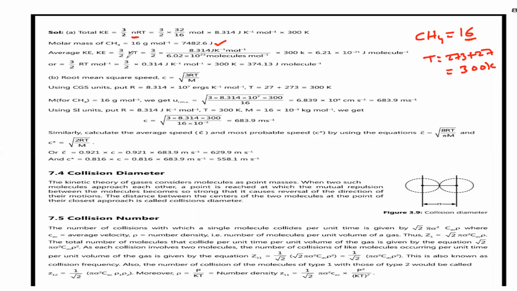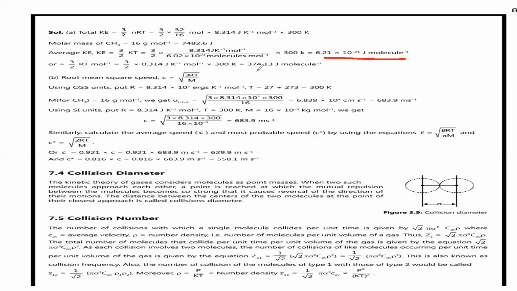Now average kinetic energy is equal to 3/2 kT, where k is called the Boltzmann constant. So that is equal to 3/2 into 8.314, that is R by N naught, that is 6.02 into 10 to the power of 23, into 300 kelvin. So it is equal to 6.21 into 10 to the power of minus 21 joules per molecule. Instead of taking 8.314 by 6.02 into 10 to the power of 23, we can also write 1.38 into 10 to the power of minus 23, because that is the value of the k. By substituting this, you get the value of average kinetic energy.